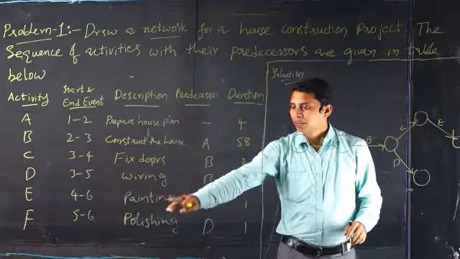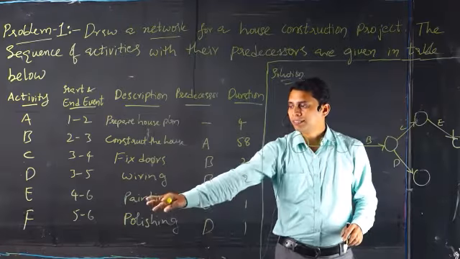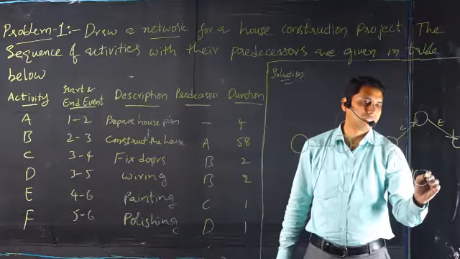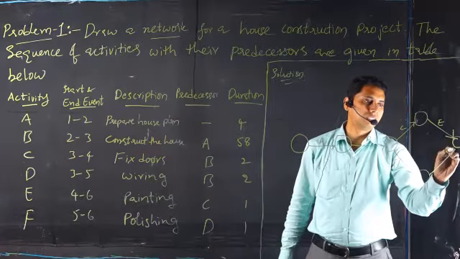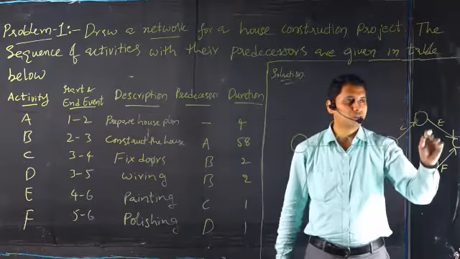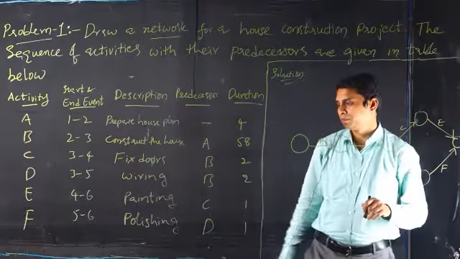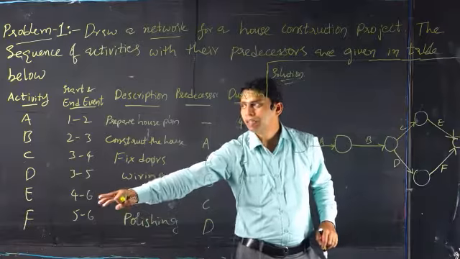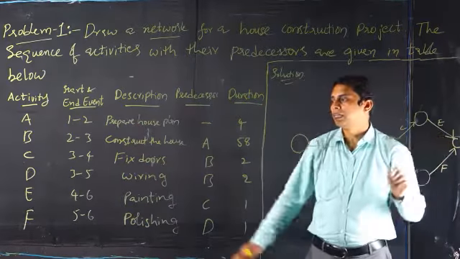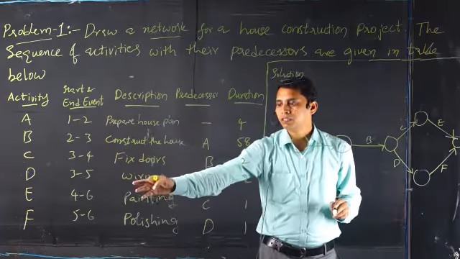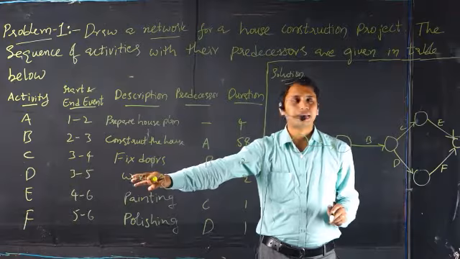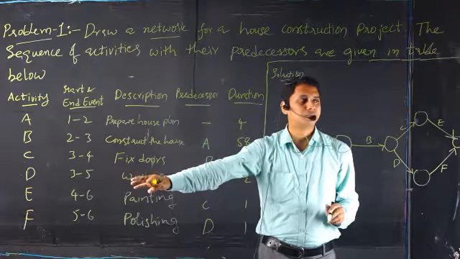And then for activity F, D is the predecessor. But why should we join this E and F? Because F is the ending activity and there is no other ending activity for E. It means there is no further activity after this particular activity E.